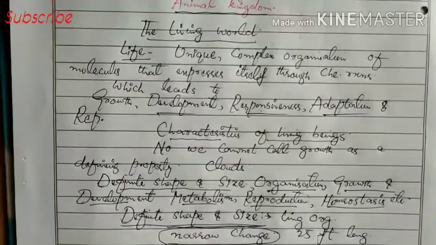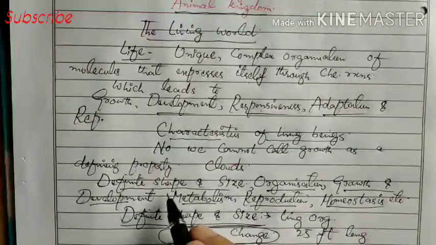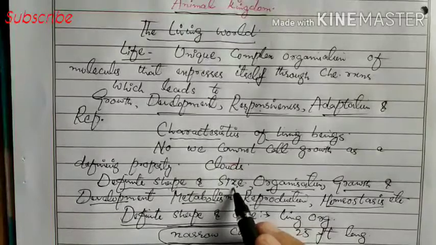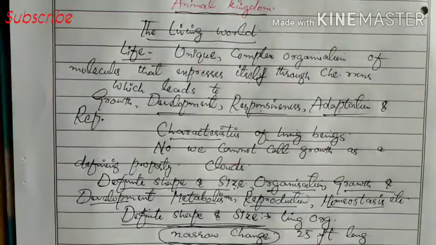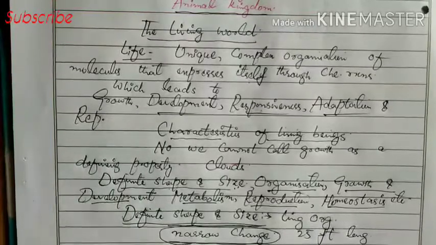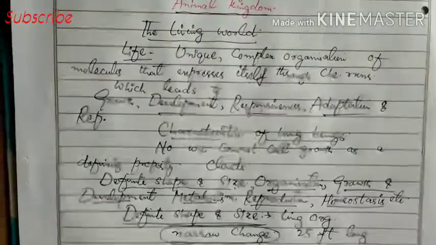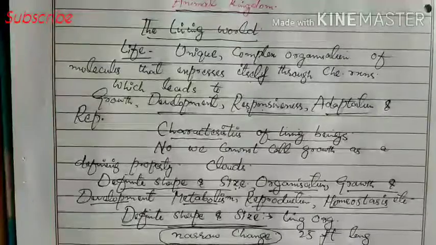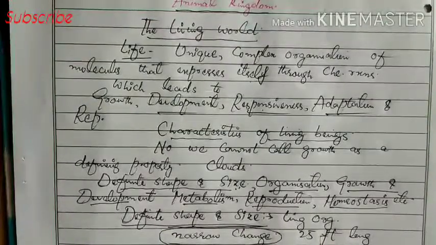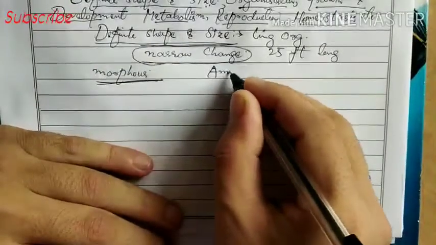Now, due to this property of definite shape and size, we call living organisms as amorphous, and non-living things are called amorphous.